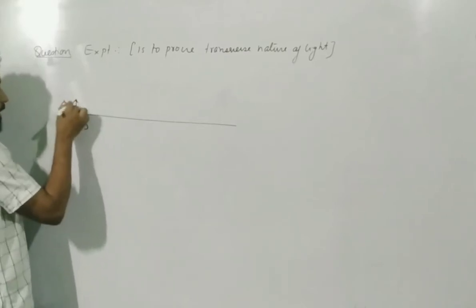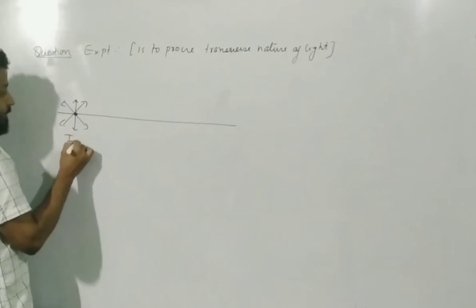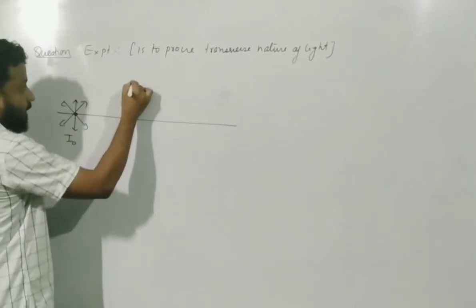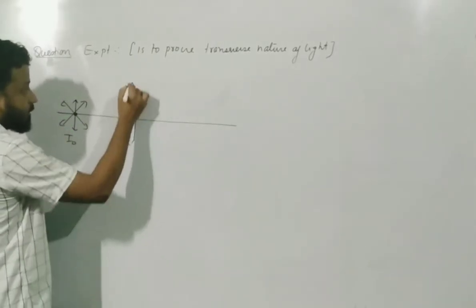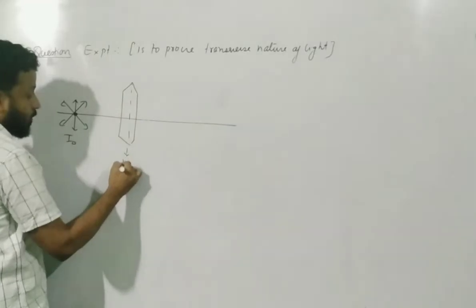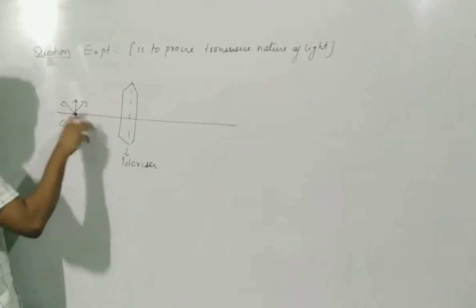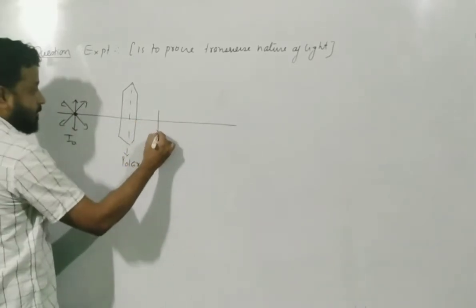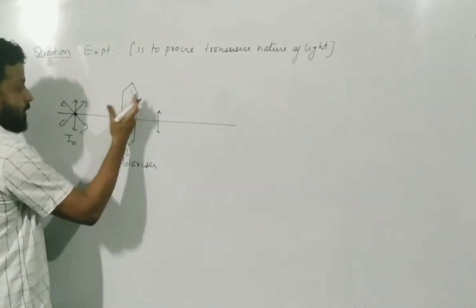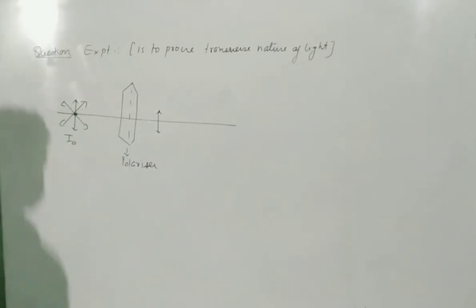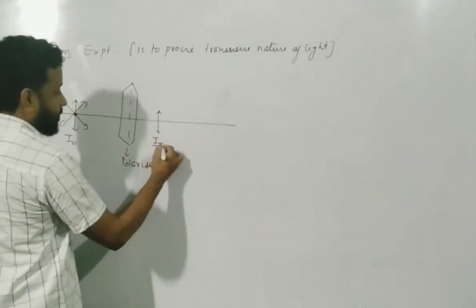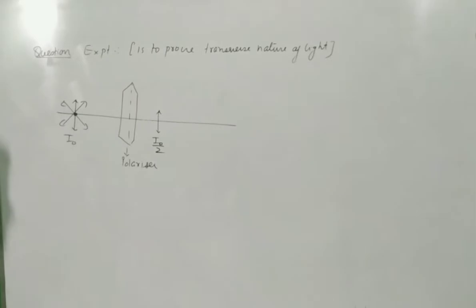So suppose this is my unpolarized light, let us say the intensity is I0, and this is my first Polaroid, and this one is called the polarizer. The first Polaroid is called the polarizer. What this will do is right away make the intensity half, and its vibration will be parallel to the pass axis. So the intensity right away becomes I0 by 2.